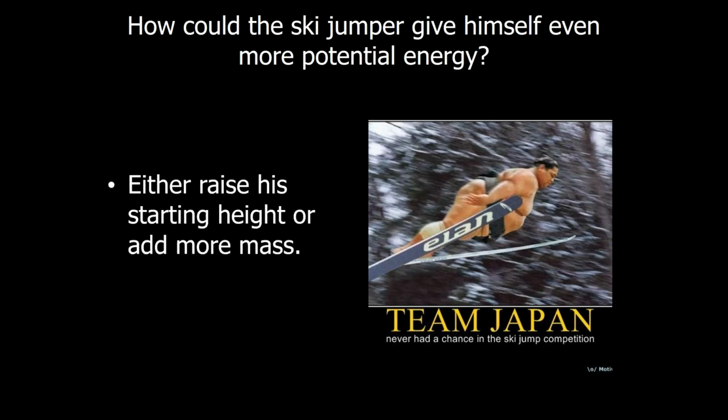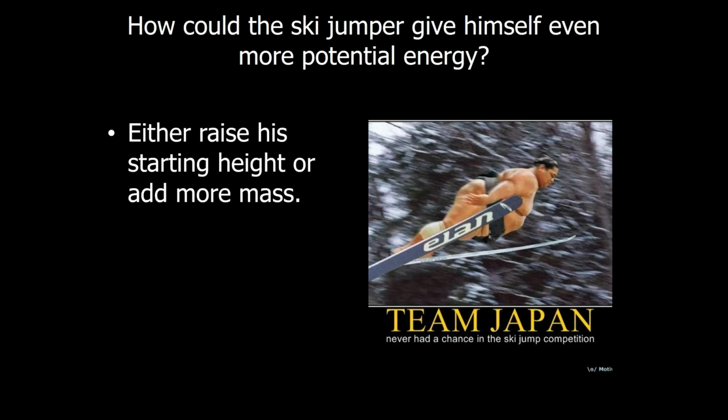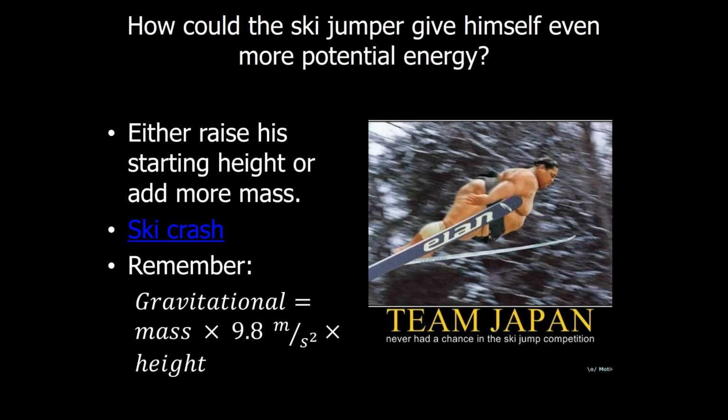Remember that equation that we looked at? He can either raise his starting height or add more mass. If gravitational energy is mass times the speed of free fall acceleration times height, he can either increase his height or his mass to gain potential energy.